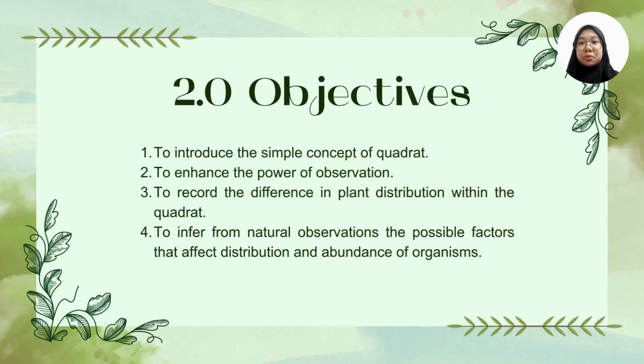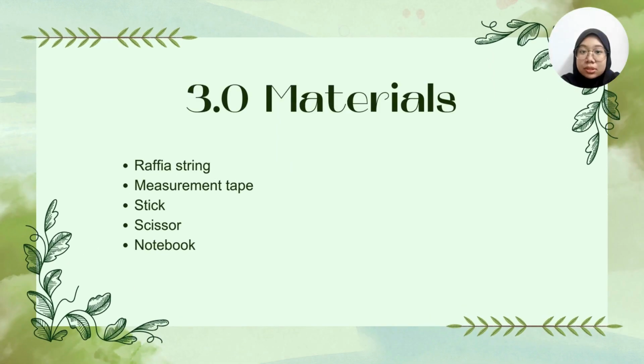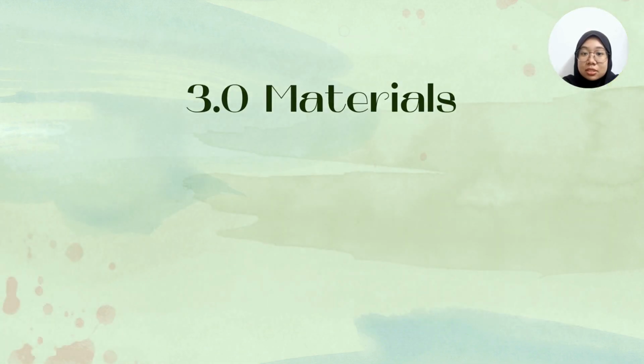In this experiment, we have four objectives, which are to introduce the simple concept of quadrat, to enhance the power of observation, to record the difference in plant distribution within the quadrat, and to infer from natural observation the possible factors that affect distribution and abundance of organisms. The materials that we use in this experiment are raffia strip, measurement tape, stick, scissors, and notebook.